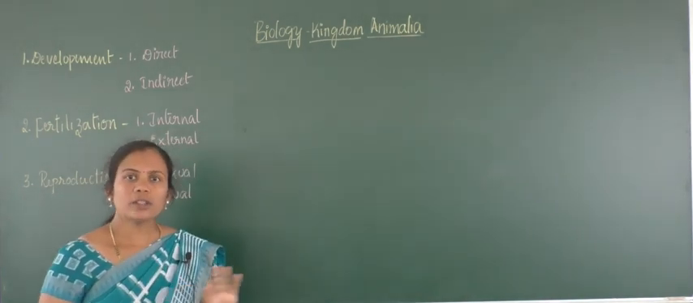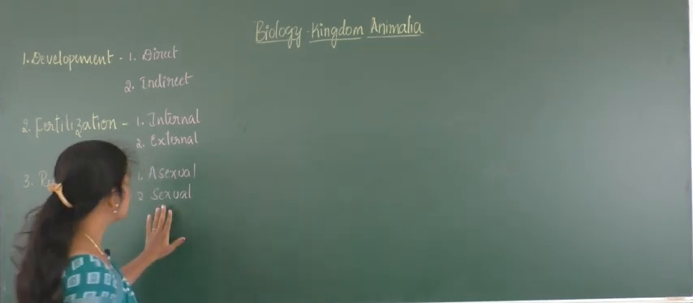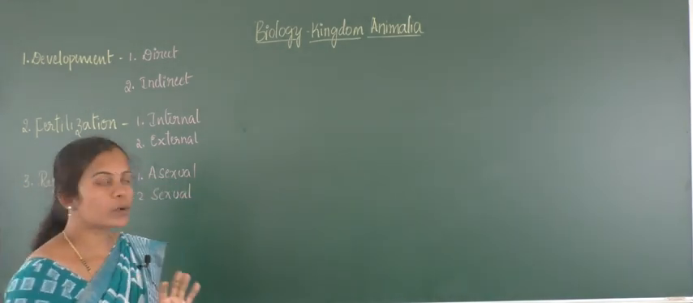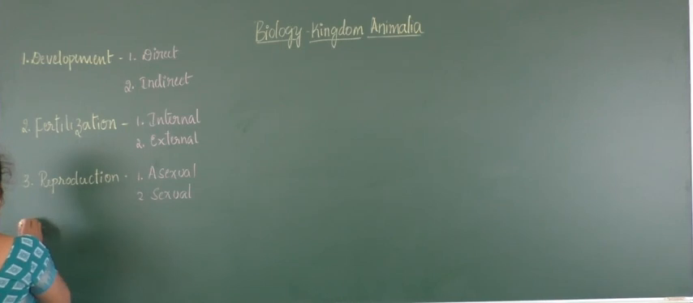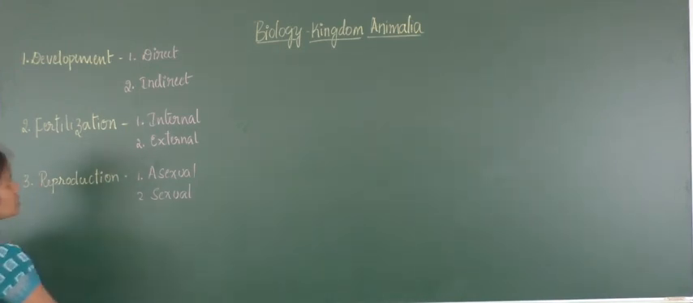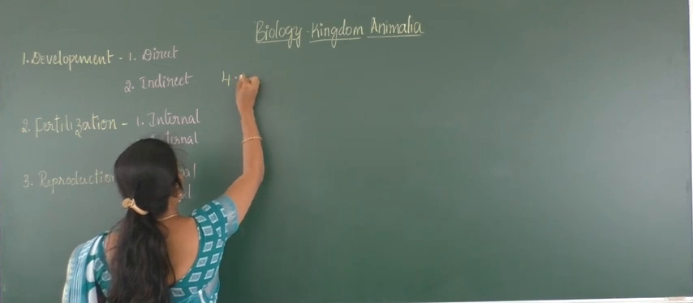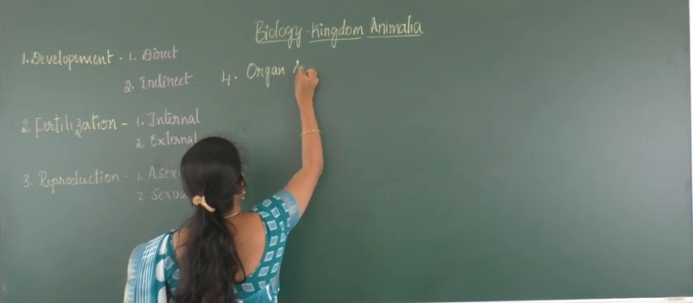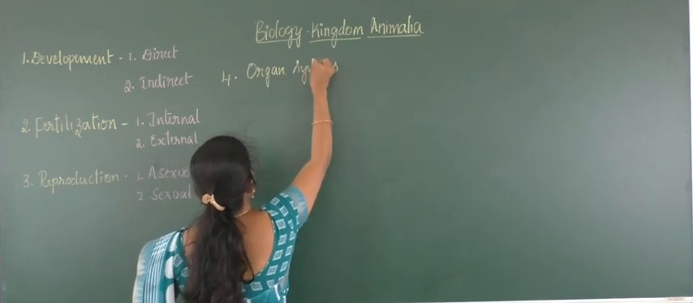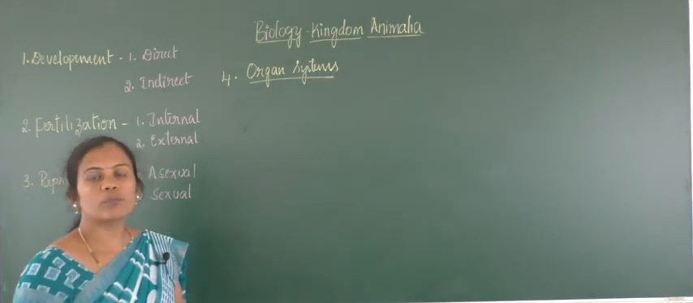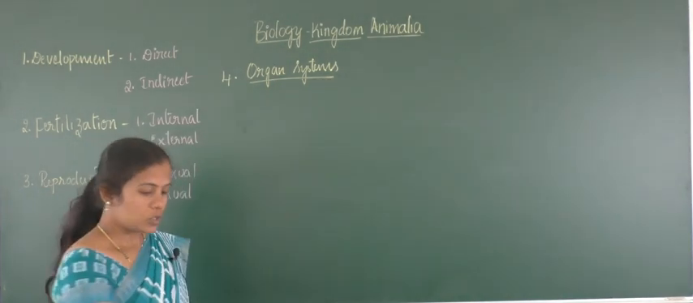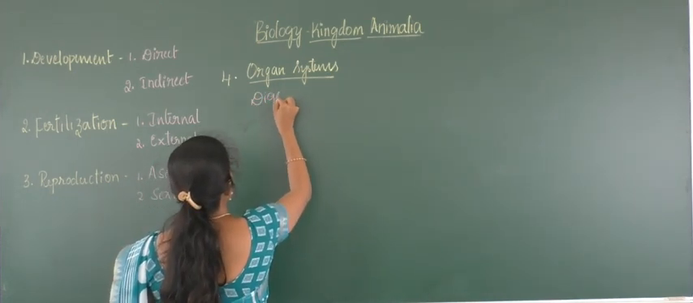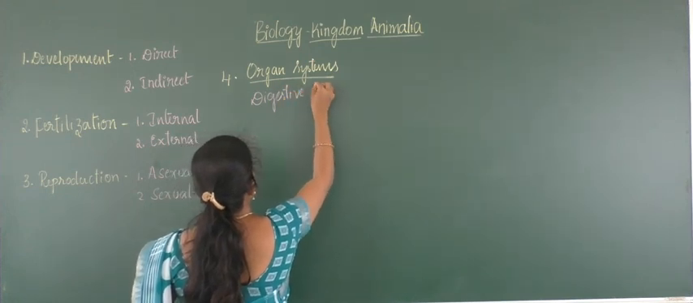The majority of organisms in the animal group exhibit the sexual method of reproduction, and only a few exhibit the asexual method of reproduction. And next property, we will take up the organ systems. First we will find the nutrition-providing digestive system. So here the first system is the digestive system.